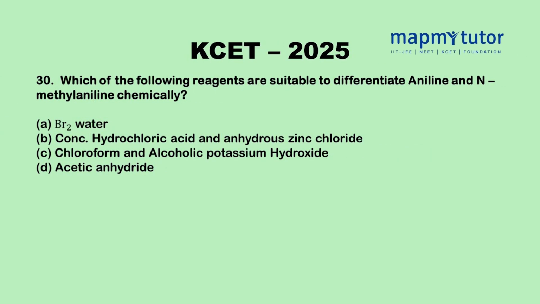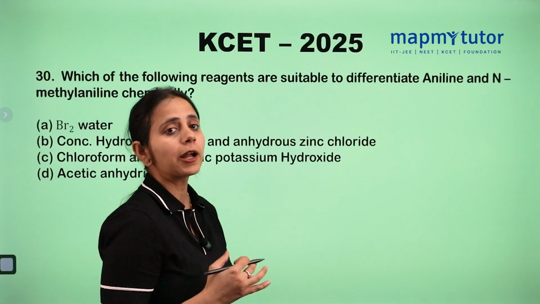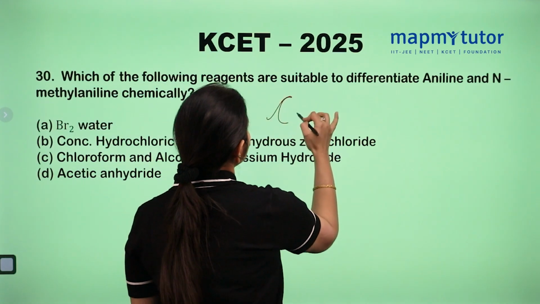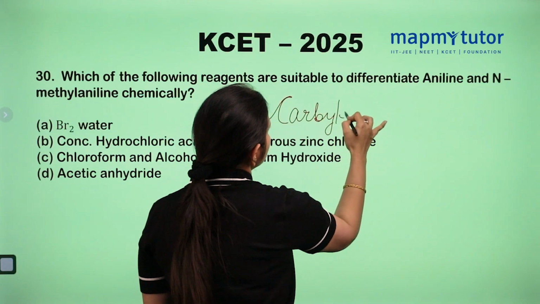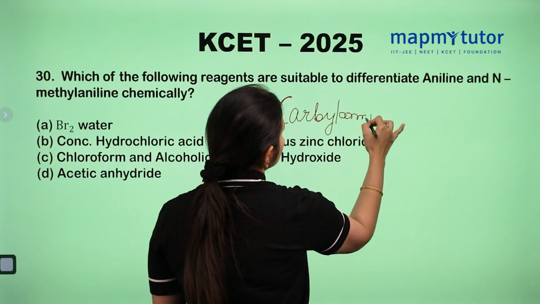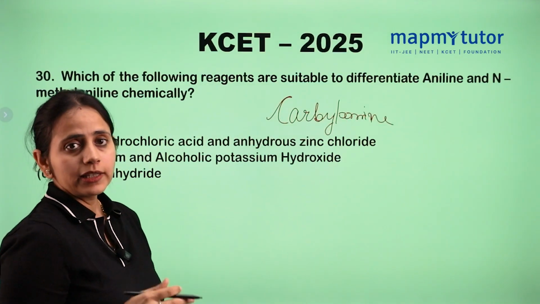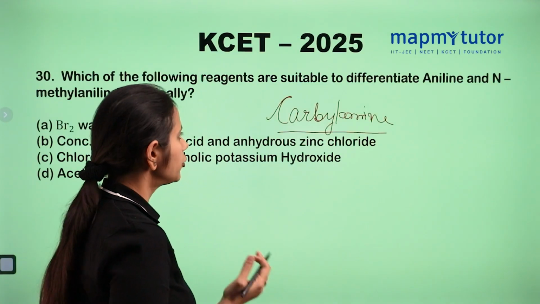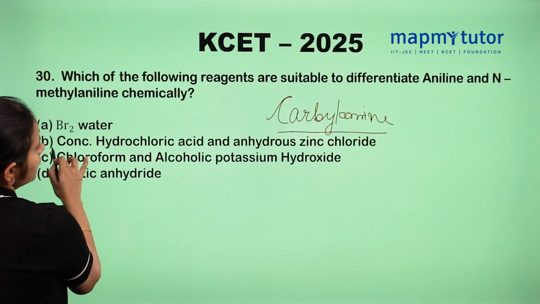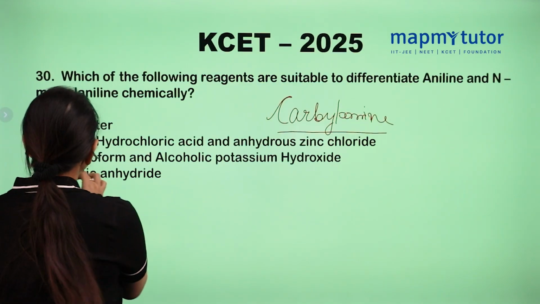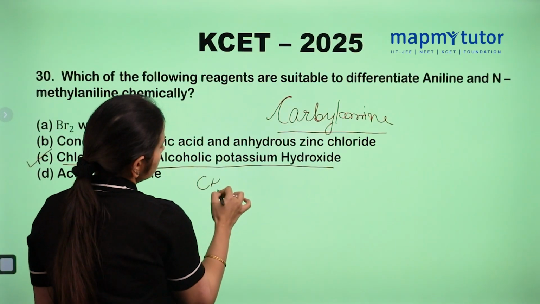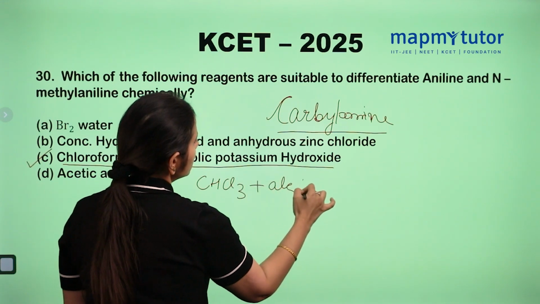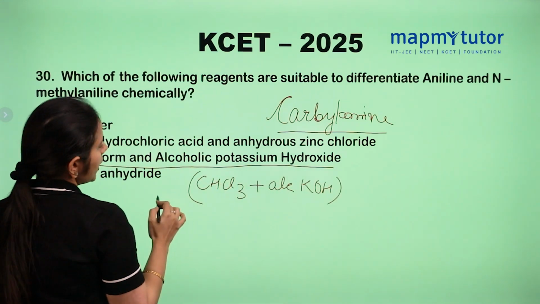30th question. Which of the following reagents is suitable to differentiate aniline and N-methyl aniline? This is a very famous test known as the carbylamine test, where we can differentiate aniline, that is a primary amine, and N-methyl aniline, that is a secondary amine. The carbylamine test includes the reagents chloroform and alcoholic KOH.